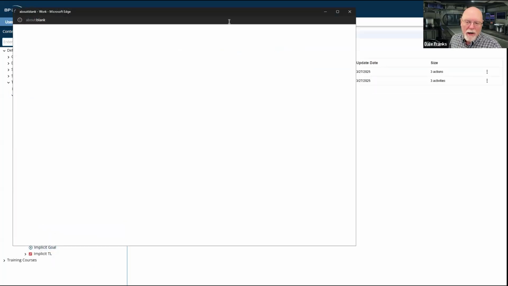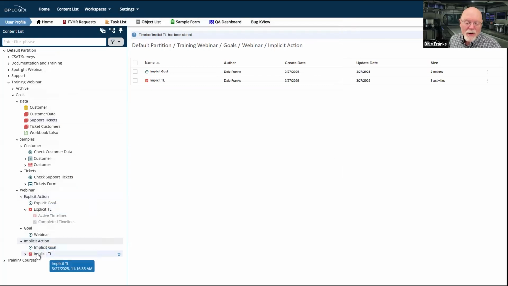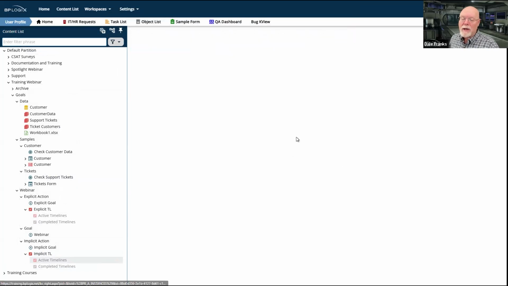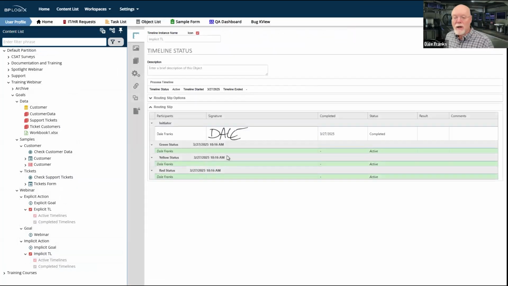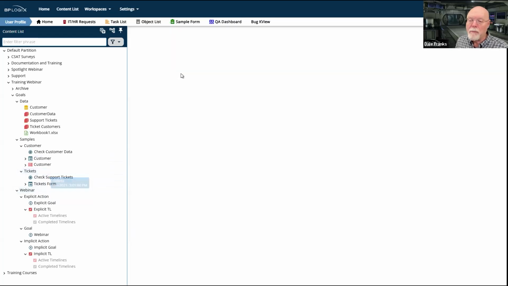And now it's running, and it's going to show me a form that I don't particularly want to see. Although, just so that you can see, this is the red status timeline. I'm actually assigned to 3 different tasks. So let's actually look at the timeline itself and look at its properties of the timeline instance. So here we go. I have 3 activities running now. Green status, yellow status, and red status are all running concurrently in this process timeline, which we are going to cancel at this point.